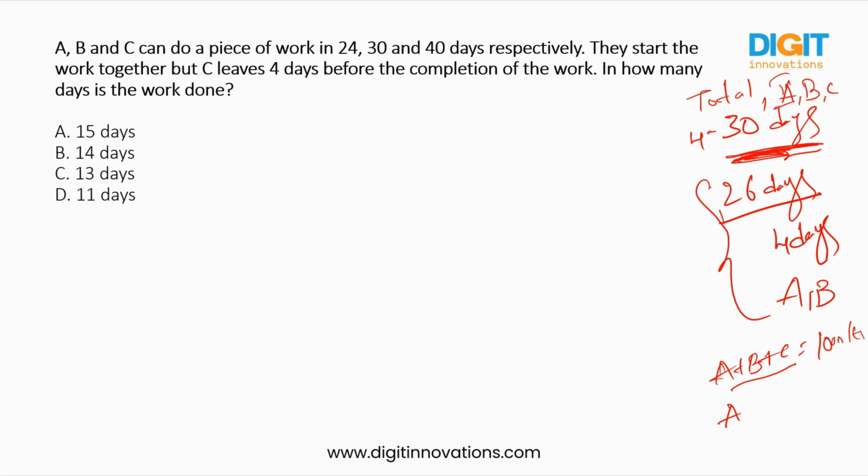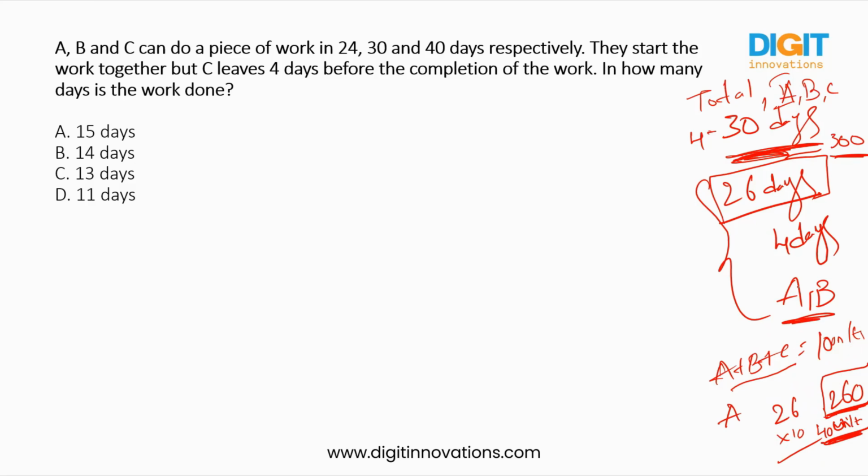So that means 26 days, 3 are working together. So that means 26 into 10, it will be 260 units. 260 units will be done by 3 persons. If total work is 300, 260 units is done by A, B, C together, and remaining 40 units out there, right? Total 300, and 260 is done. How many units are remaining here? Only 40 units are remaining here. So these 40 units are done by A and B.